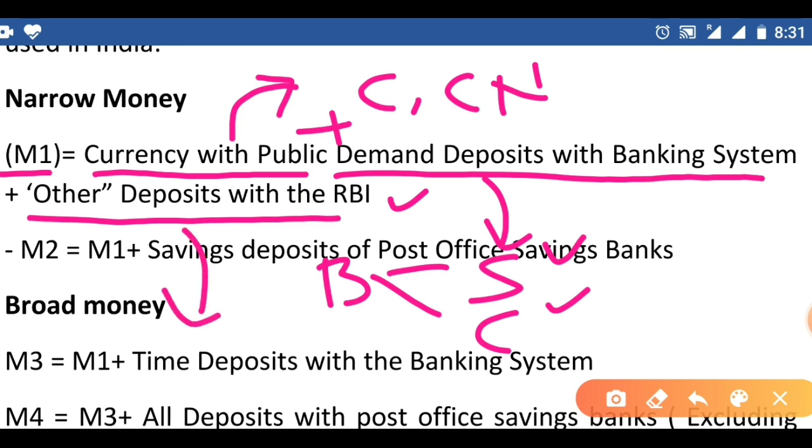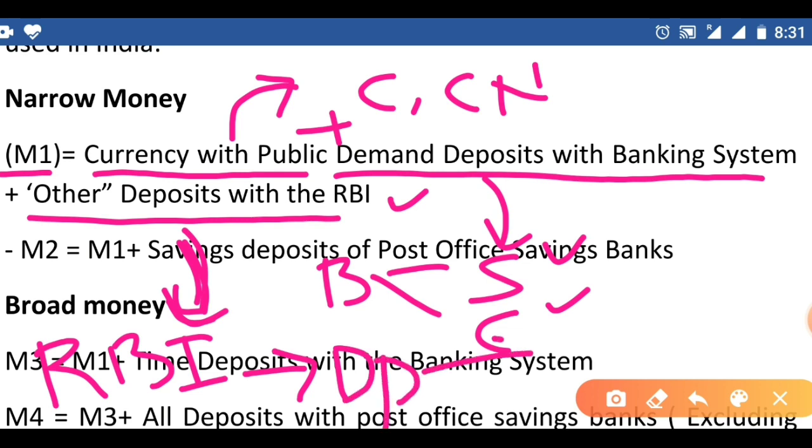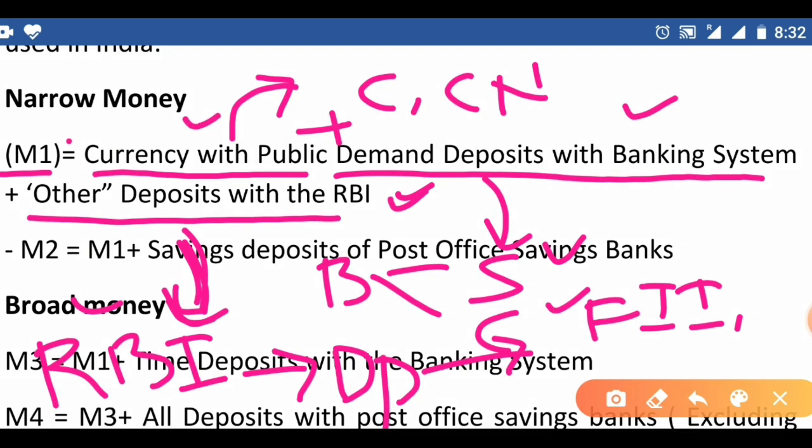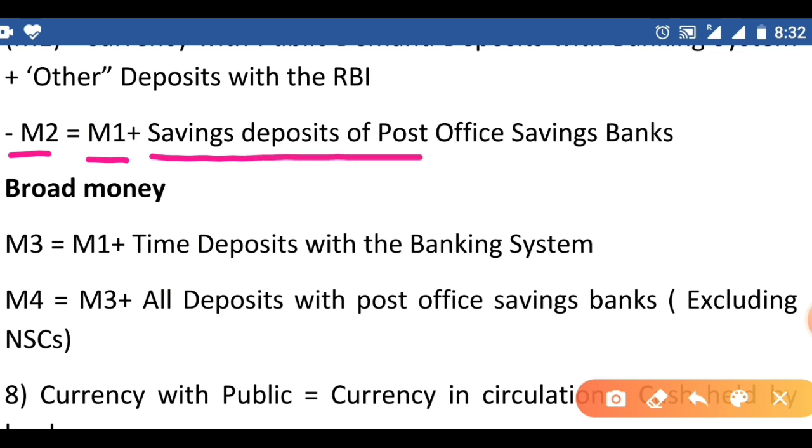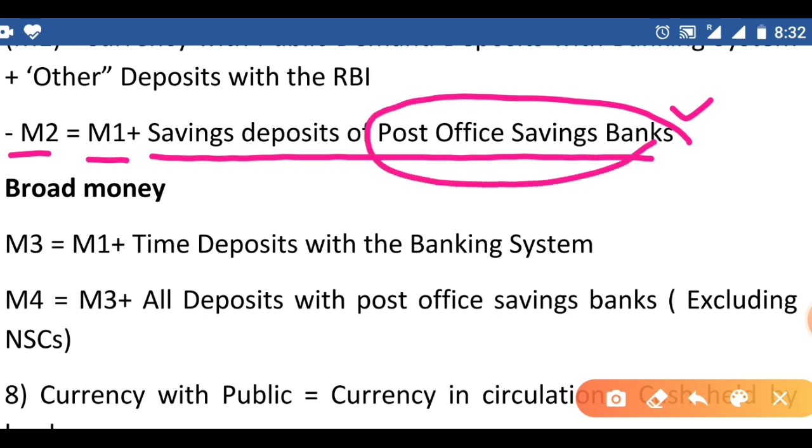And other deposits with RBI. RBI is also having demand deposits. These are demand deposits of financial institutions and World Bank, IMF, all these. Here RBI has to pay this money whenever these financial institutions request for the money. Deposits with RBI, demand deposits with banking system, and currency with public, combinedly called M1. M2 equals M1 plus saving deposits of post office saving banks. If we add post office saving banks accounts saving deposits to M1, we get M2.